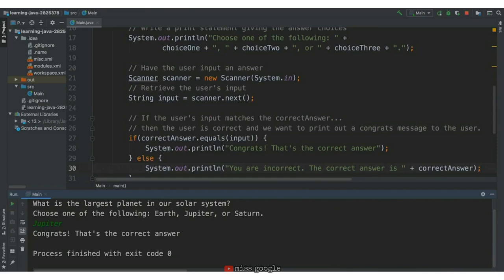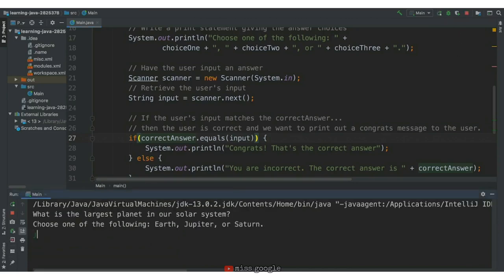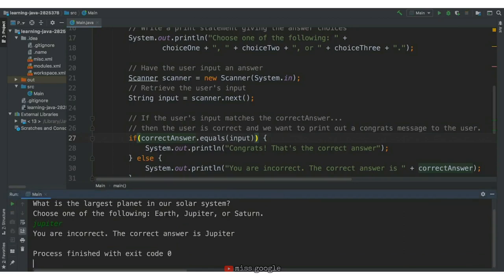Congrats. The if statement is the main reason that we got different outputs depending on our input. In the condition, we check if the correct answer, Jupiter, equals whatever the user, we, have inputted. Only when our input equals Jupiter, we get this correct answer message. Now, what happens if I input Jupiter, but with a lowercase j? We get that we're incorrect, but the correct answer is what we've stated.